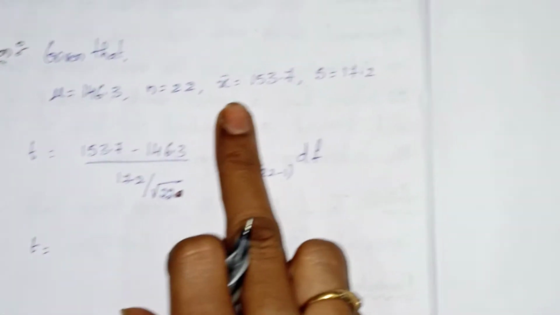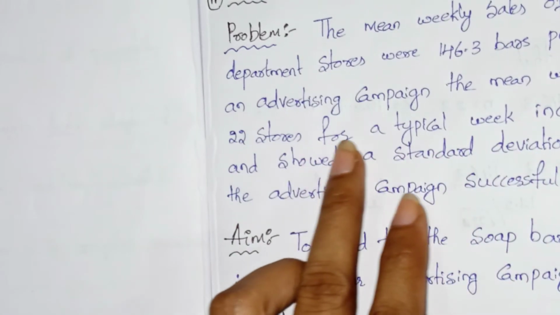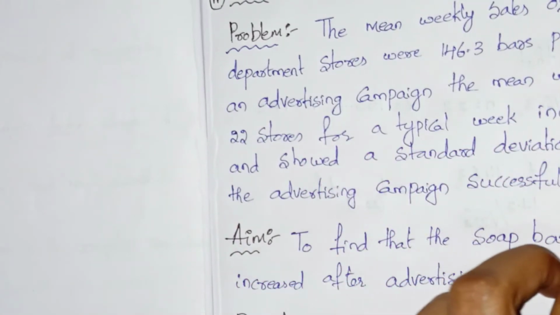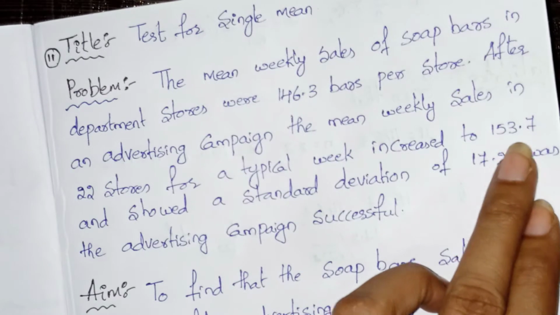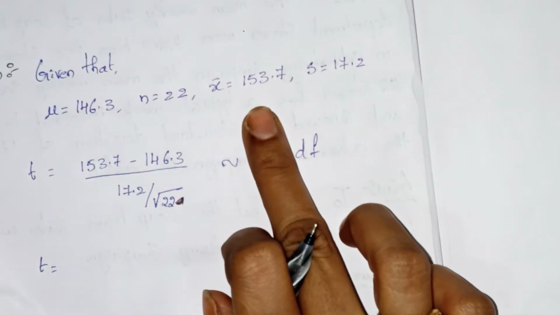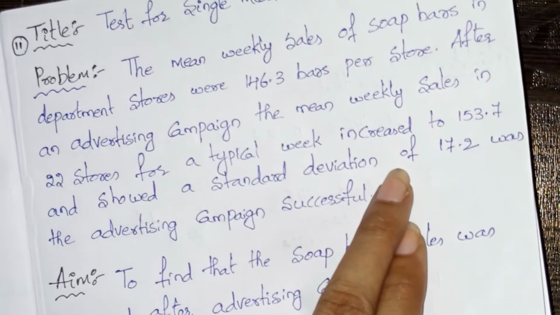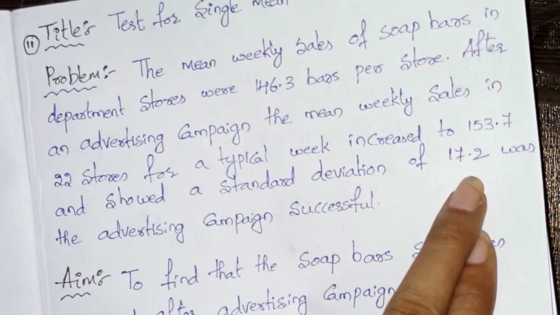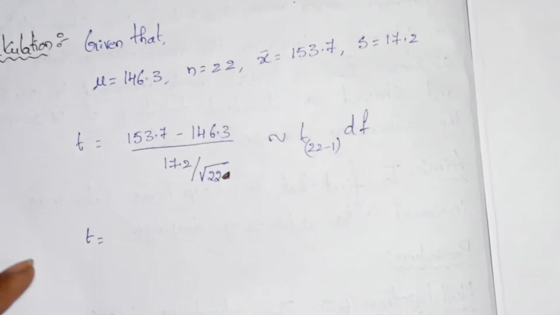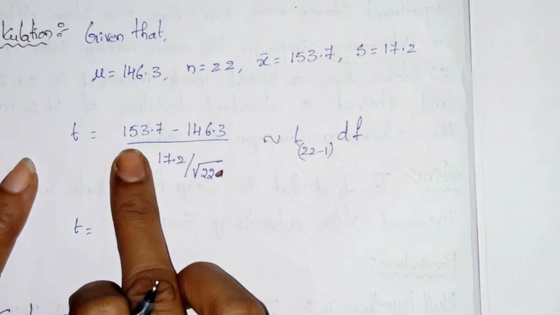Next, x bar is 153.7, the increased mean for a typical week. Then s is the standard deviation, which is 17.2.